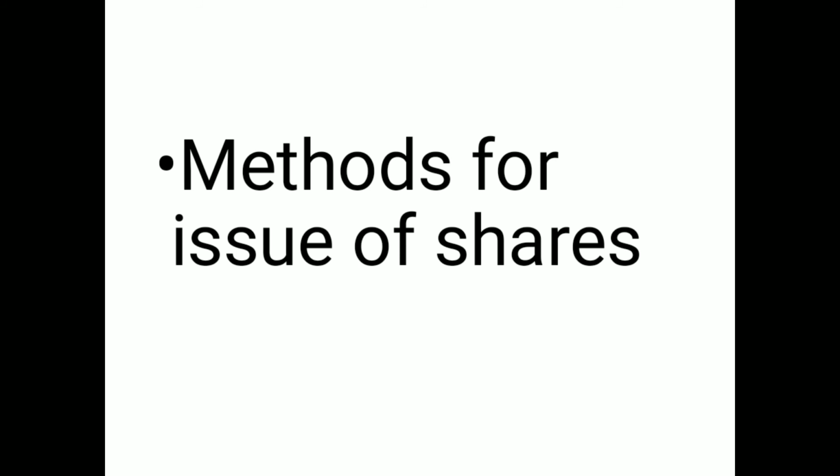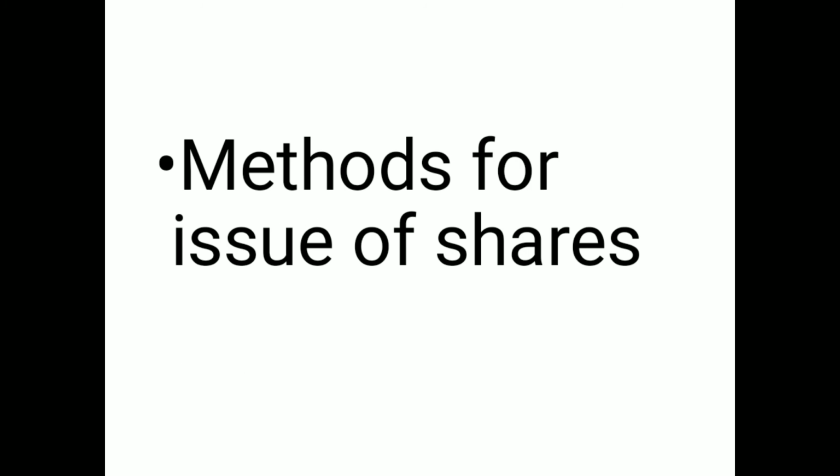Alright, we have a topic here, methods for issue of shares. We have understood about the procedure for issue of shares, and we have also understood about the journal entries. Now we are talking about methods for issue of shares. Of course, this is not a new topic. We have learned all the topics in detail in the previous lectures, but we are just revising this.